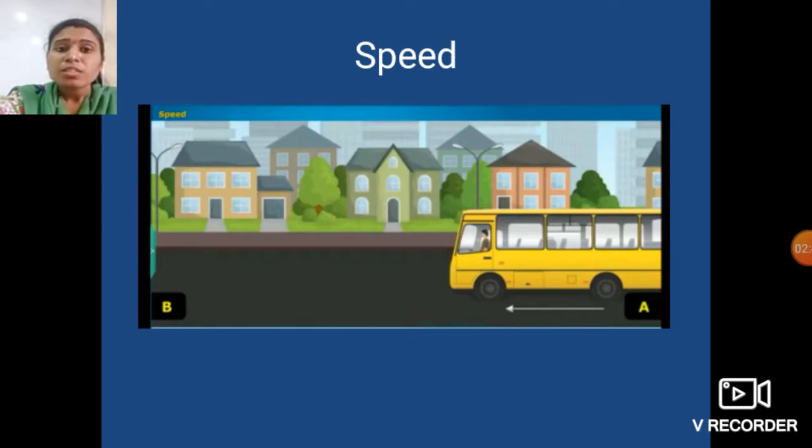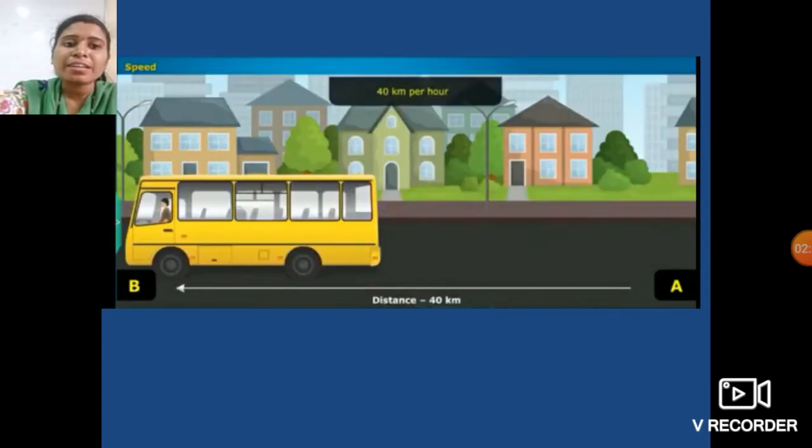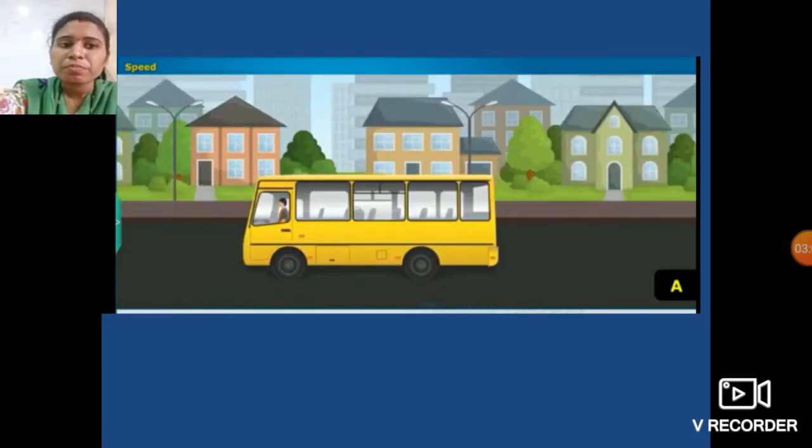So whenever the speed is not constant, we express the speed of the object as an average. Suppose this bus travels 40 kilometers from A to B.